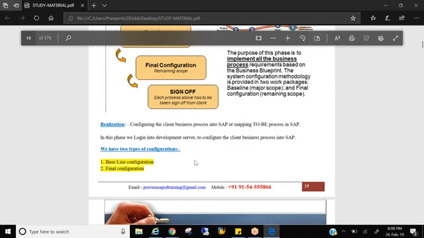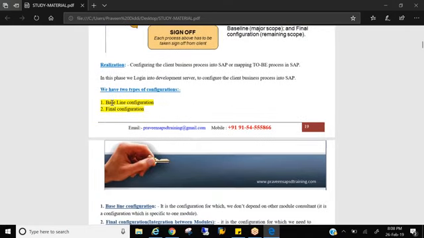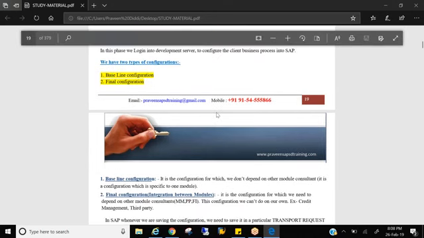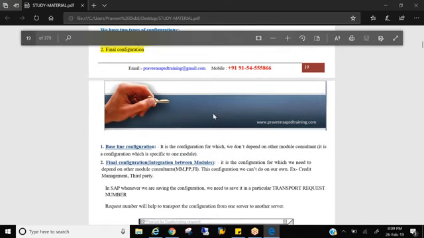Baseline scope is the module specific configurations. As an SD consultant, you do your job. The MM consultant will do their job. Once all the consultants do their own jobs, but SAP is an ERP, which is collaboration between all the departments, that is modules. That is nothing but integration. So once we do the baseline configuration, that is module specific, then we go to the final configuration, that is integration between modules.